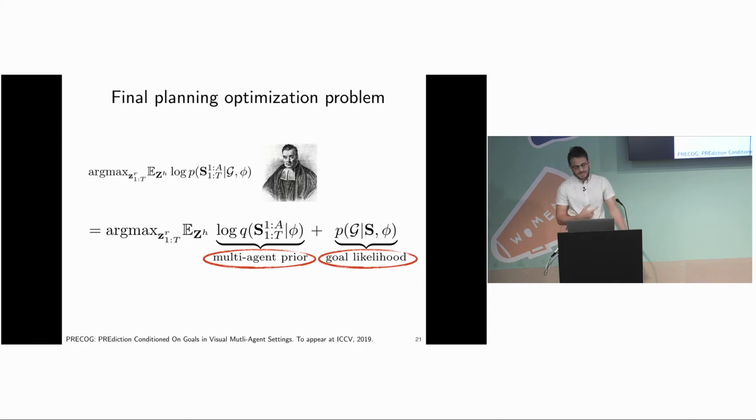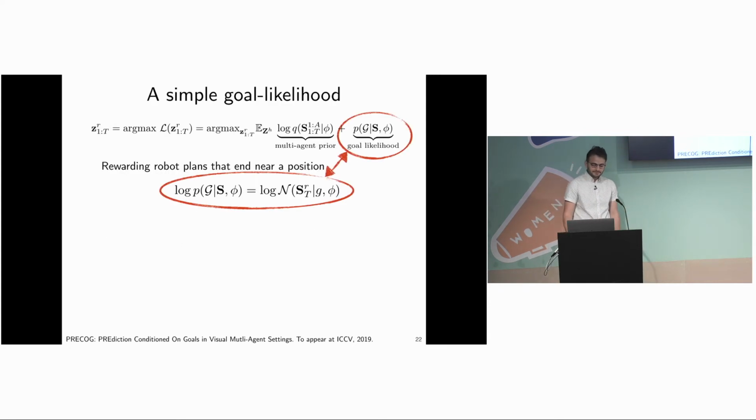Then if we apply Bayes' rule, we get these 2 terms. One is our prior of learned behavior. So we've taken a bunch of demonstrations of behavior in. We've learned to predict what normally happens in the future. And then we have this goal likelihood term, which is where we're incorporating the intentions. So what's an example of that goal likelihood?